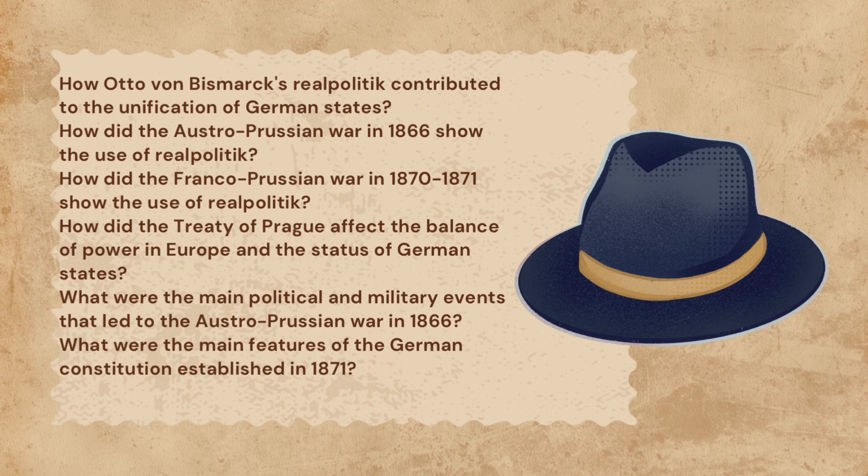How did the Treaty of Prague affect the balance of power in Europe and the status of German states? What were the main political and military events that led to the Austro-Prussian War in 1866? And what were the main features of the German constitution established in 1871?